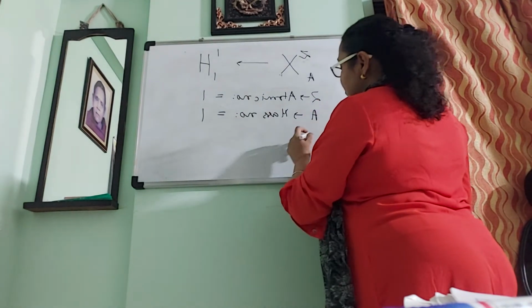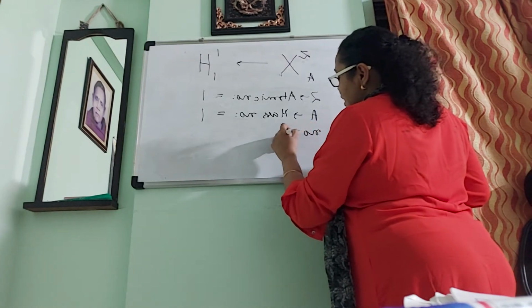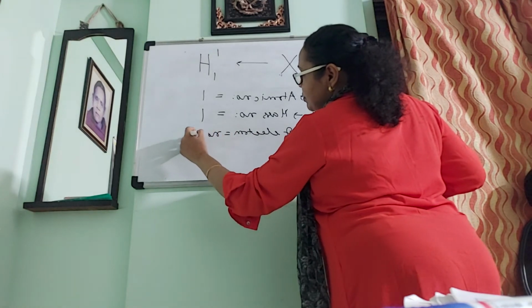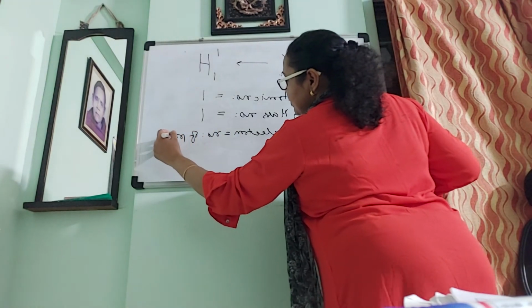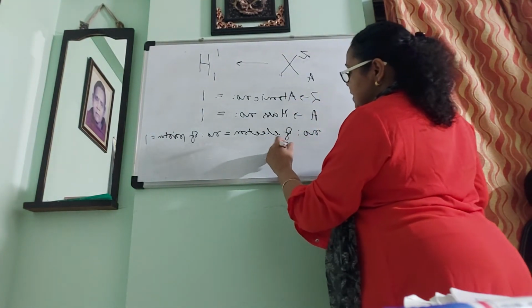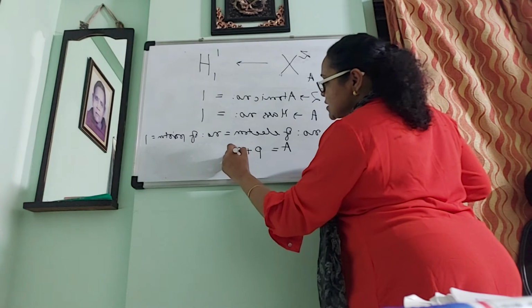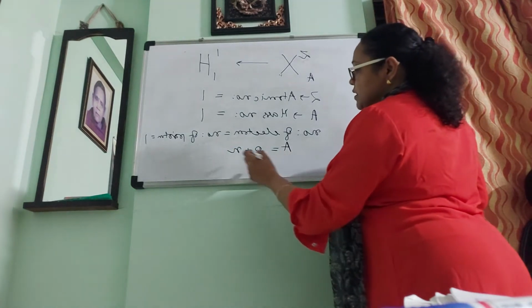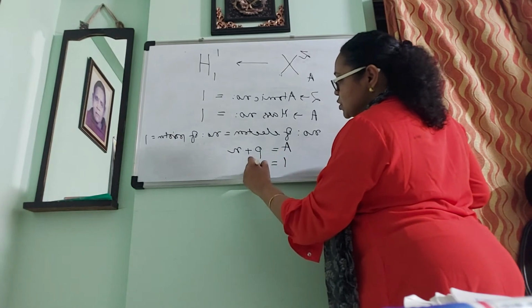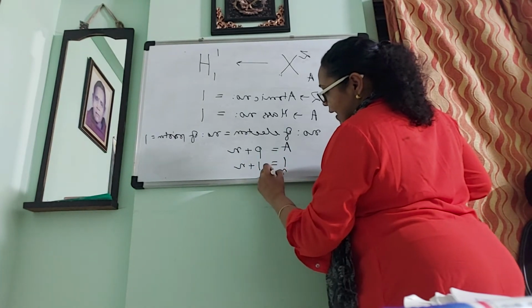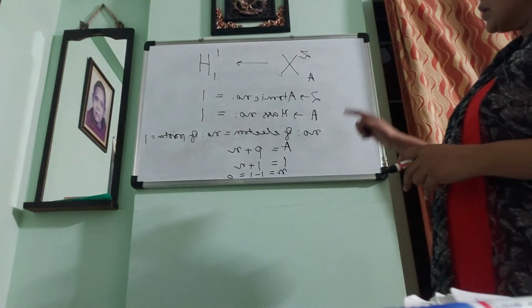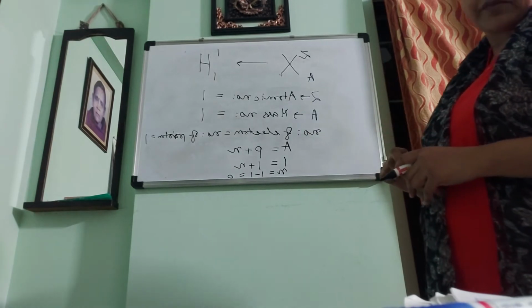So the number of electrons is equal to the number of protons, that is 1, and mass number A is equal to protons plus neutrons. Here the mass number is 1, protons is 1 plus N, so N is equal to 1 minus 1, which is 0. So hydrogen has only 1 electron and 1 proton.